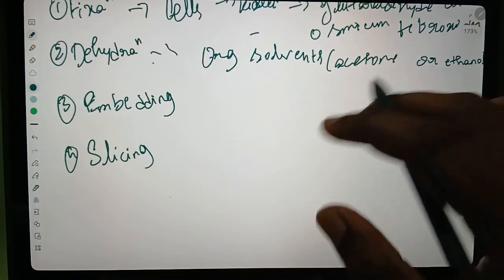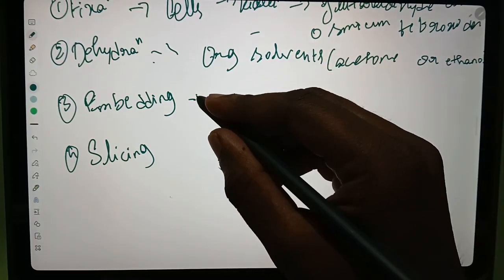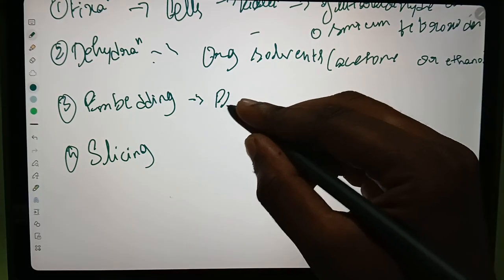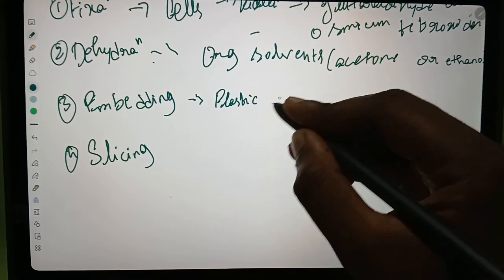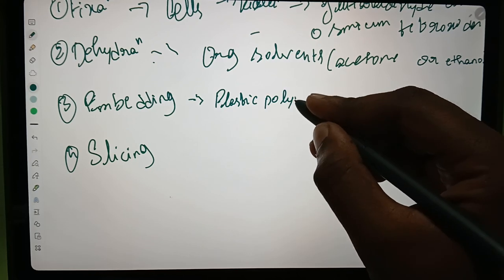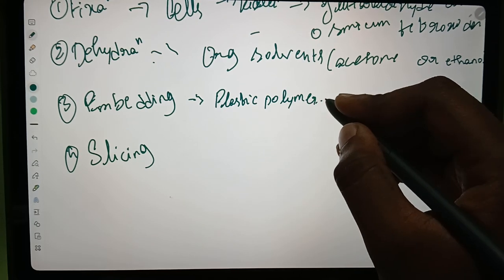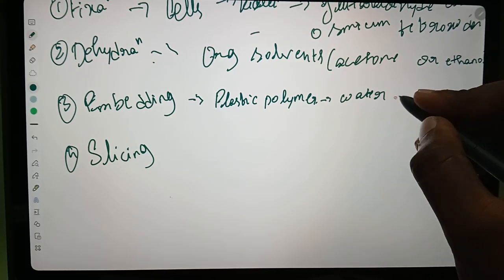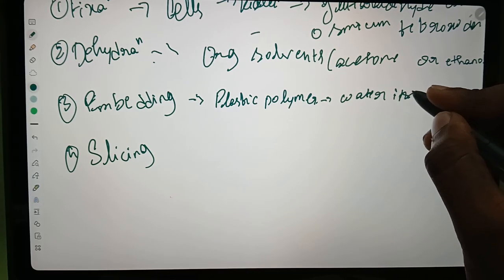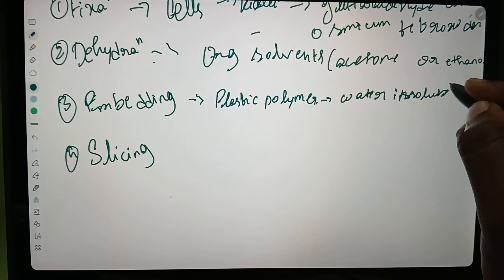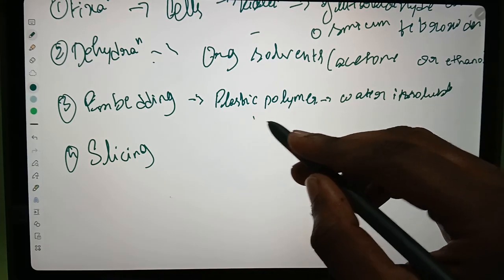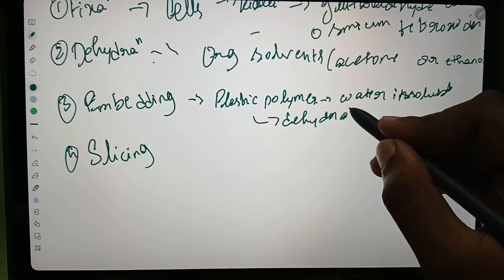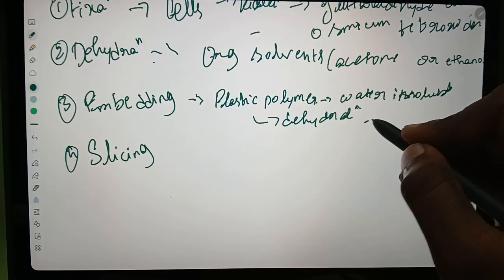Then embedding. In embedding, it is embedded in a plastic polymer. Plastic polymer is water insoluble, so complete dehydration will be done.